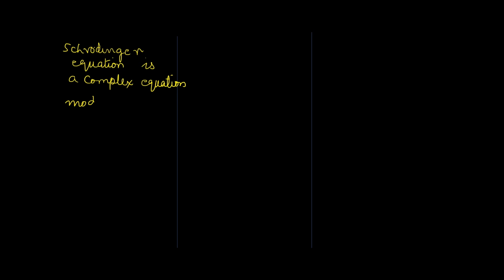What really is Schrödinger equation? It is only a modification of de Broglie equation. I have already posted videos on de Broglie equation and Heisenberg's principle. If you have not yet watched that, click the I button in order to watch that. What was the need to modify de Broglie equation?